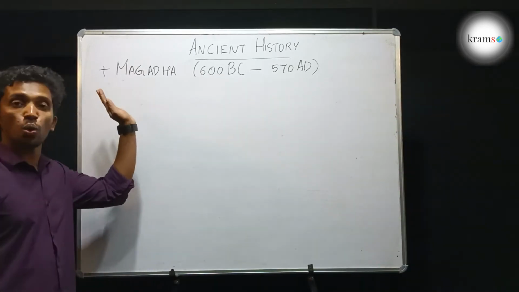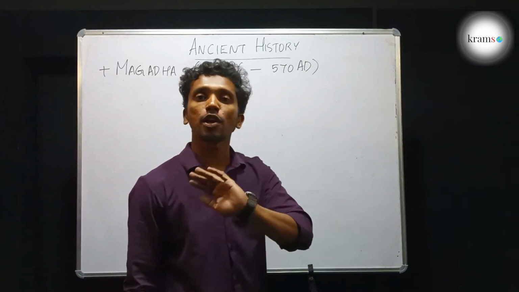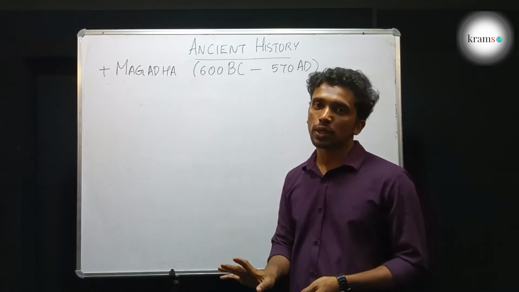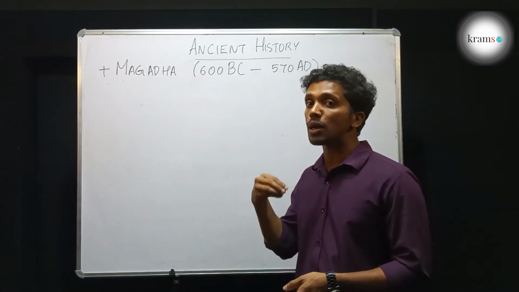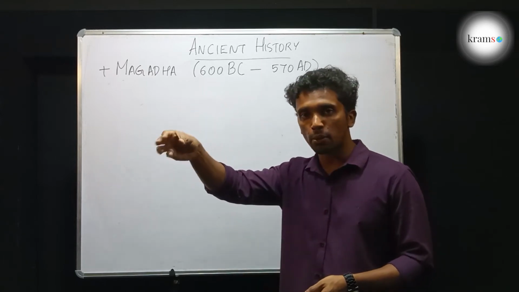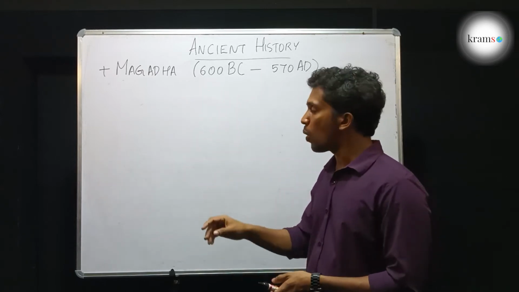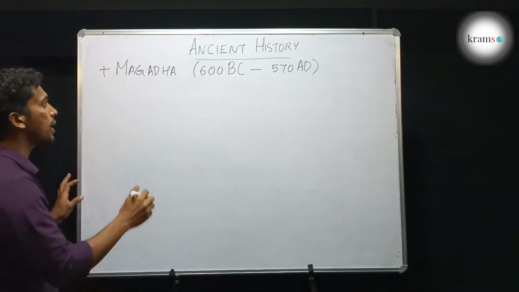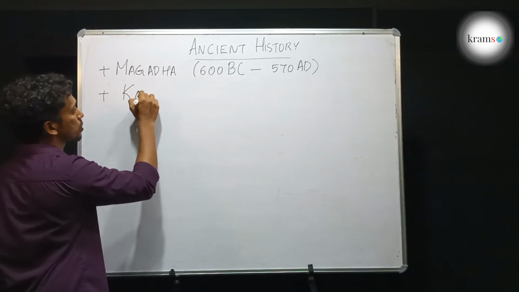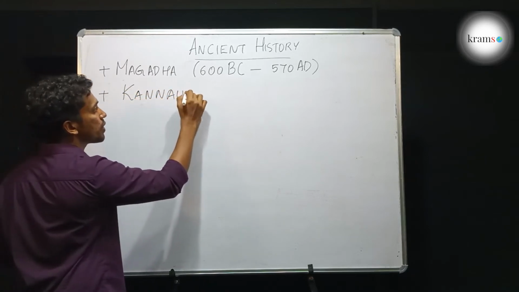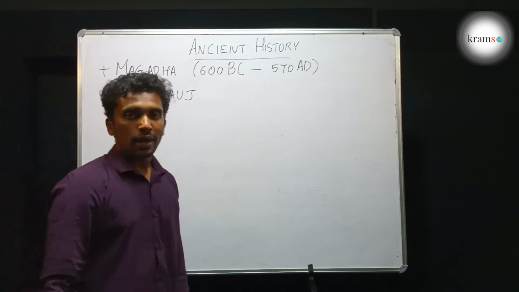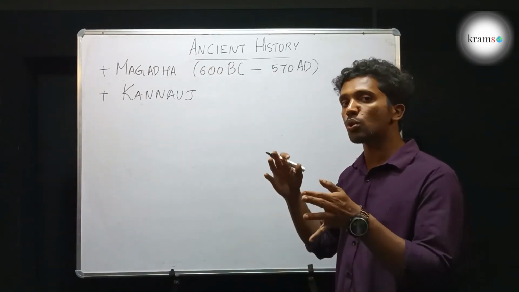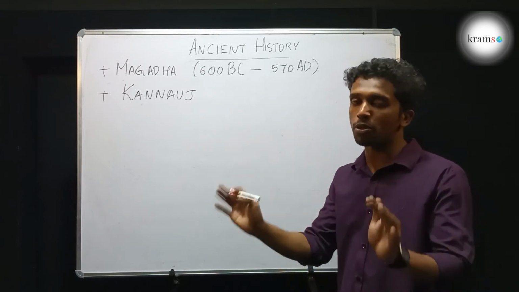So now, rule of Magadha came to an end. With the end of the Gupta Empire, the rule of North India, or the major portion of North India, by the kingdoms that had centered around Magadha came to a stop. Now another kingdom comes into existence, which centered around the UP region, and that was known as Kanauj. Next important event is the rule of Kanauj. Kanauj was not as big a kingdom as Magadha, but it was also a major kingdom that had ruled a bigger portion of North India.